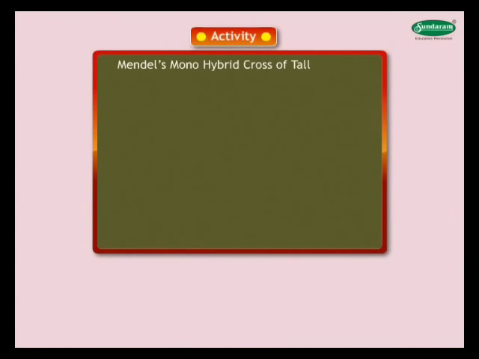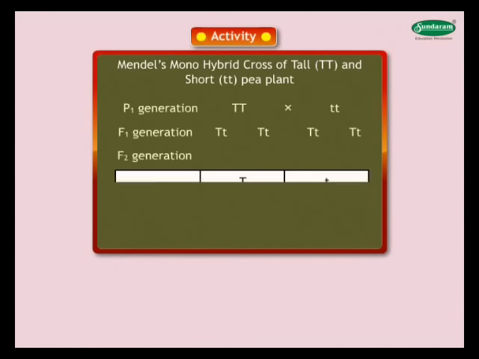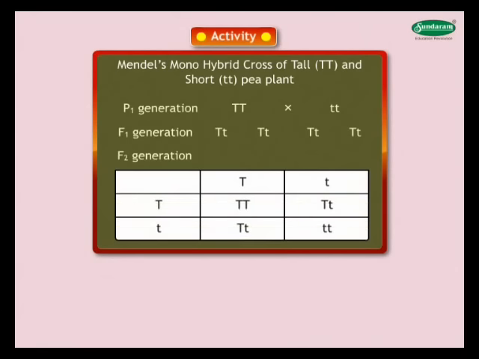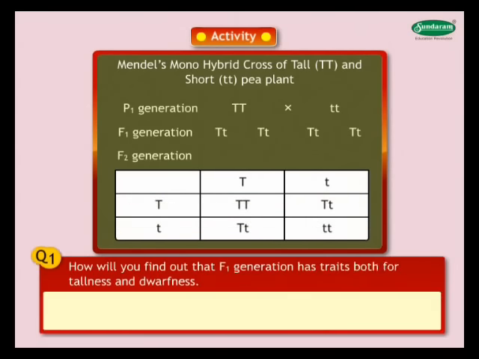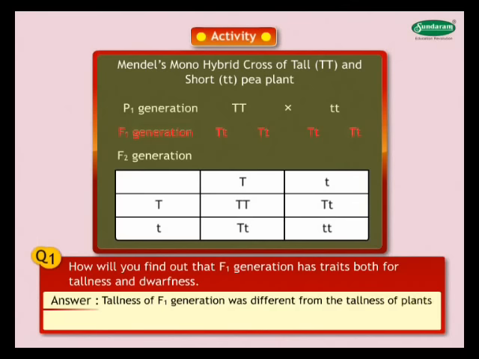With the help of a table, show Mendel's monohybrid cross of tall TT and short tt pea plant. Mendel's monohybrid cross of tall TT and short tt pea plant is shown in this way. How will you find out that the F1 generation has traits both for tallness and dwarfness? Answer: plants of the F1 generation were tall. Tallness of the F1 generation was different from the tallness of plants of the P1 generation, as the F1 generation plants had dwarf parents.